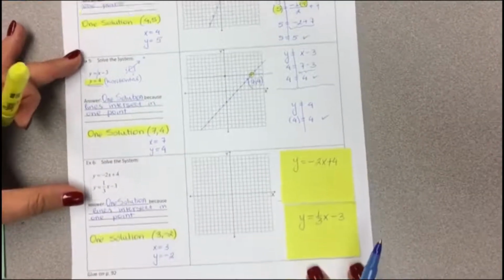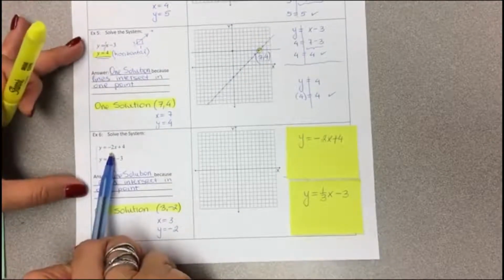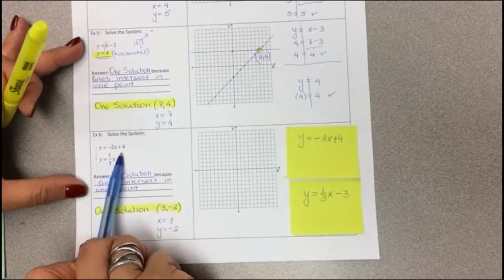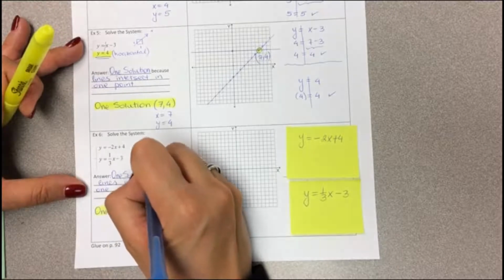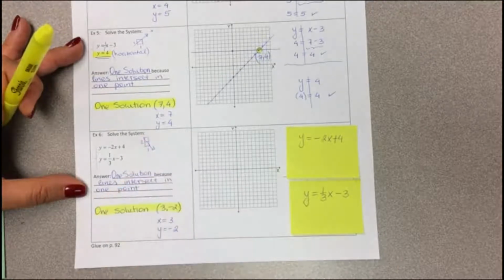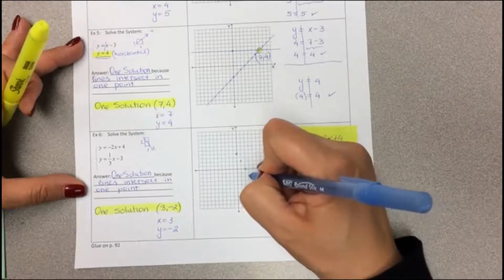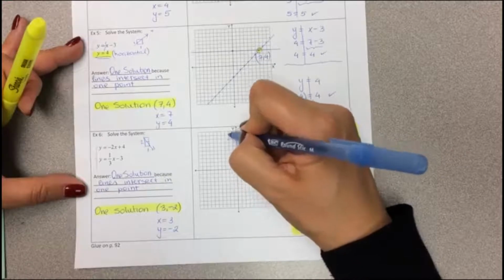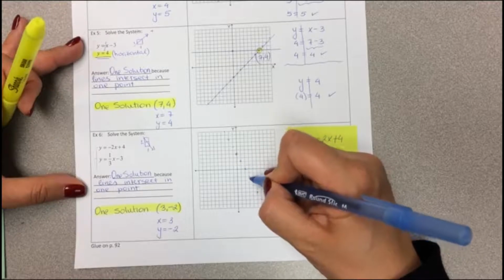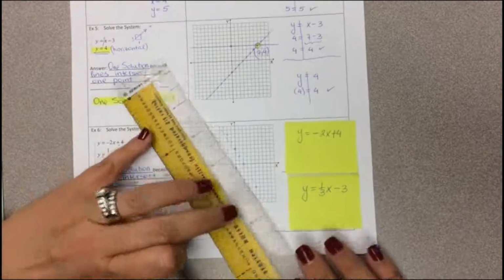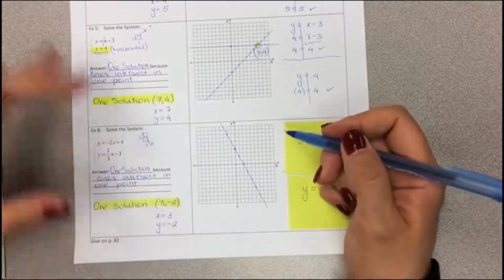In the next equation, we have a negative slope. Negative slope means it's a negative line going through 4 on the y-axis, because 4 is the y-intercept. So your slope is going to be downward, and it will be 2 by 1. Starting at 4 on the y-axis, we're going downward 2 by 1. That is a negative direction of the line. 2 by 1, 2 by 1, little steps all the way throughout, as many times as it fits. And the more the better for accuracy and identifying the solution.